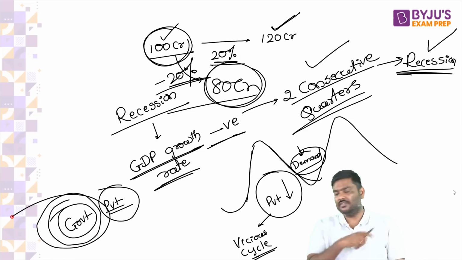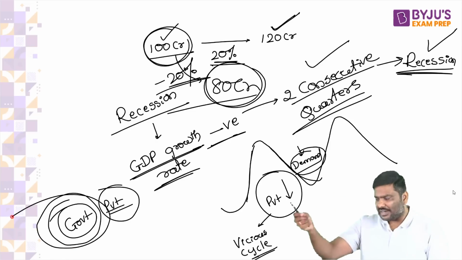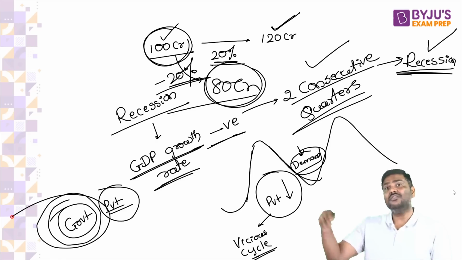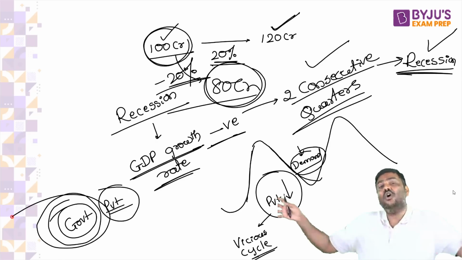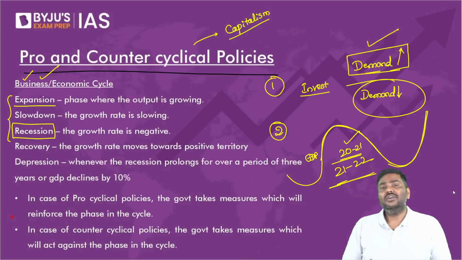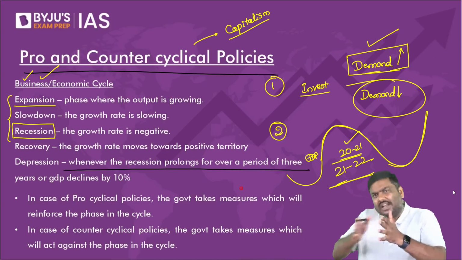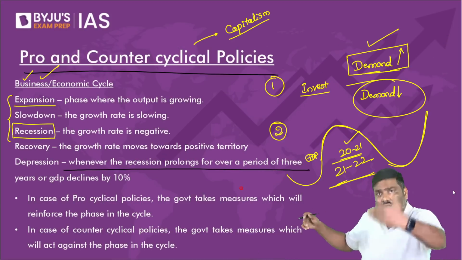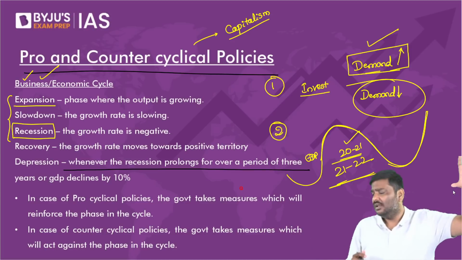Between the government and the private sector, in the vicious cycle, or let's say during recession, who do you think will invest in the economy? It has to be done by the government. Private sector doesn't invest, government will invest. And the logic is simple. Government wants to promote recovery. Otherwise, recession will become depression. Right? That is, if recession continues for a longer duration, it is called depression.